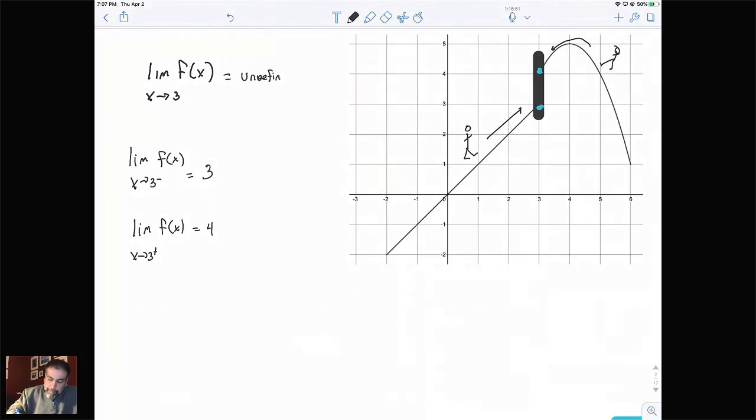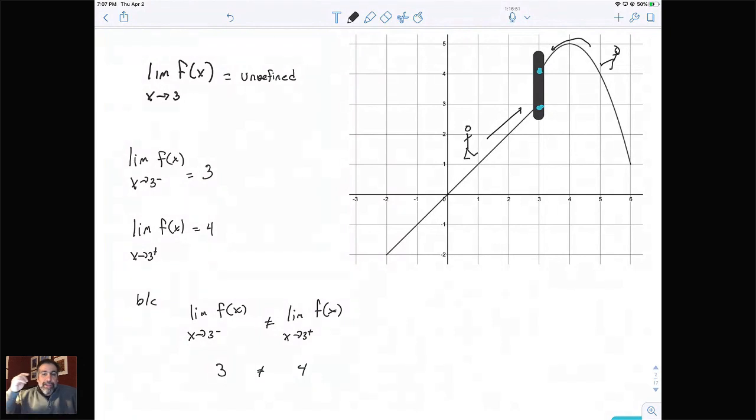Both answers are acceptable. And the reason we say it's undefined, we write out: because the limit as x approaches 3 from the left of our function does not equal the limit as x approaches 3 from the right of our function. And then to show that we're really applying what we're doing, we write down 3 does not equal 4 underneath. That is perfectly acceptable for the justification for this problem. And if I write undefined, it's the same thing as saying no limit. It's also the exact same thing as saying does not exist. All of these answers are completely acceptable.